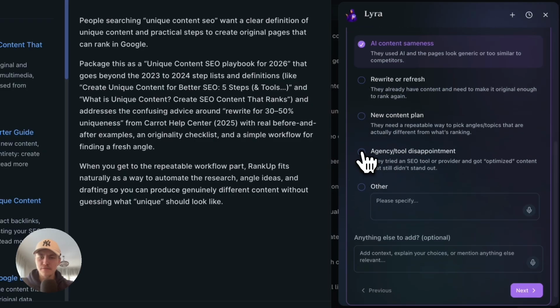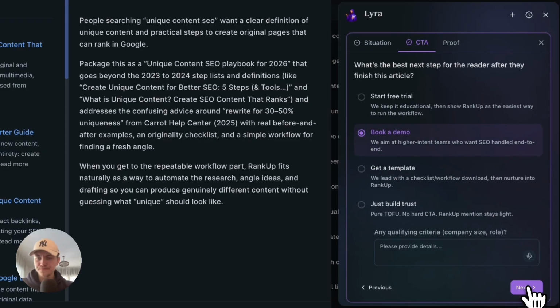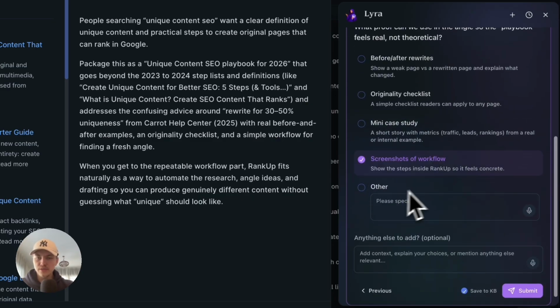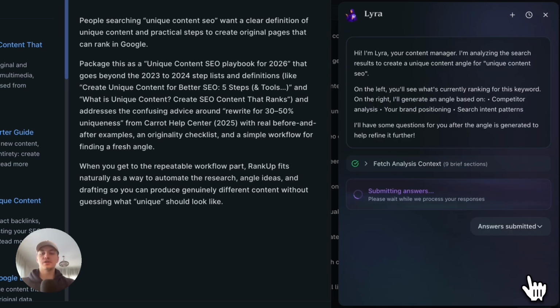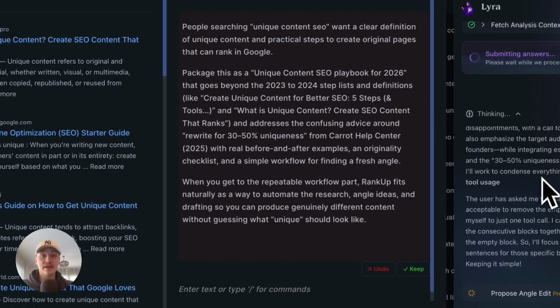I guess it's kind of both of those two. Book a demo. And I guess we can do that. I guess it's both of those. So I'll submit. And now Lyra has my answers and will actually adjust the unique angle based on my answers if it needs to be adjusted. And then we can move on to the next step.